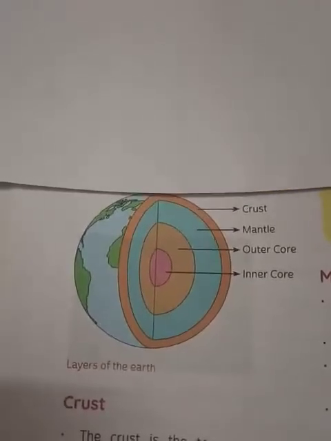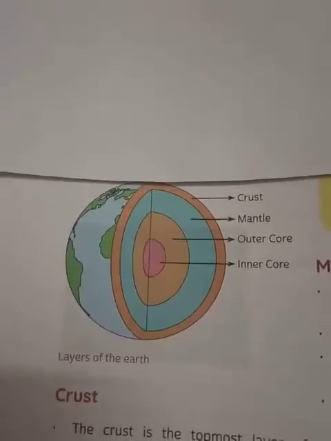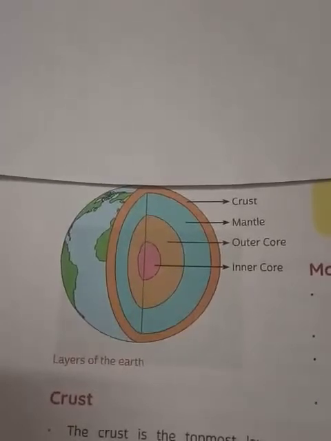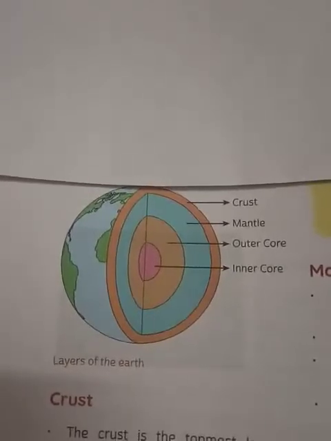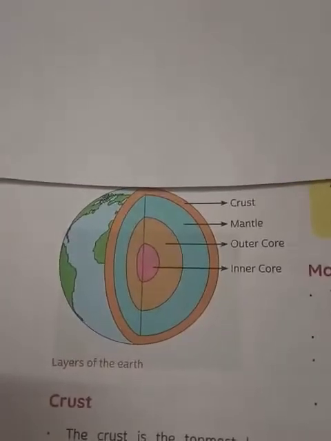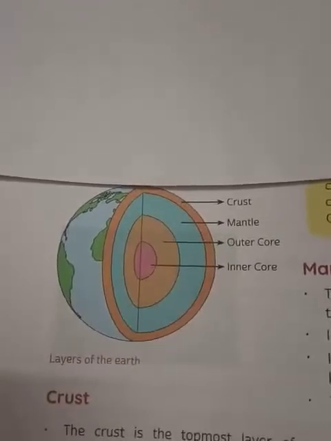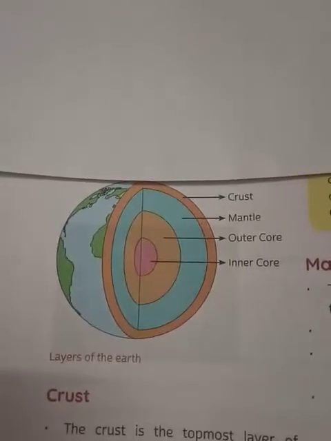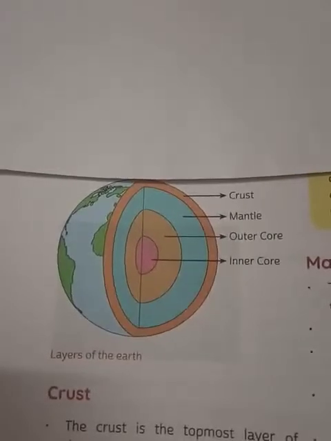Next was mantle. Mantle is present in the middle part of the earth, or the middle layer of the earth, and it is called the mesosphere. It consists of again two layers, upper mantle and lower mantle. It lies below the crust, or next to the crust. Next, the third one is core. It is the innermost layer and it lies at the center of the earth. It is otherwise called the barosphere. It again has two layers: one is the outer core and the other one is the inner core.